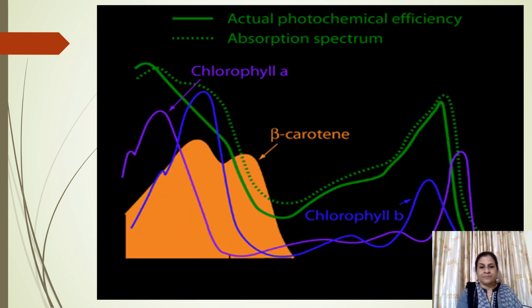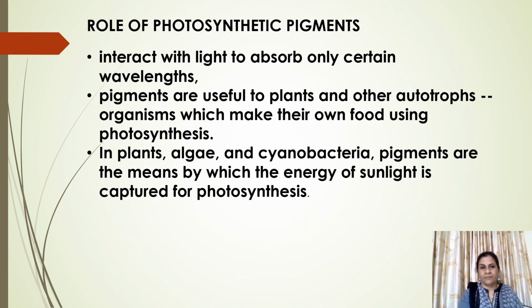Here is another diagram of an absorption spectrum, where the highest peak is seen in the blue region and red region. Now, what is the role of photosynthetic pigments? As I have already discussed with you, the main role of photosynthetic pigments is to absorb certain wavelengths of light. They convert light energy into chemical energy, and that chemical energy they make available during the process of conversion of CO2 into carbohydrate.